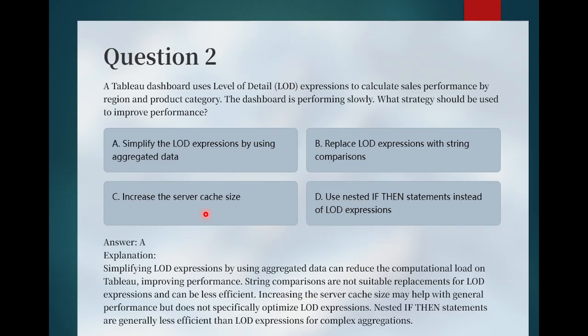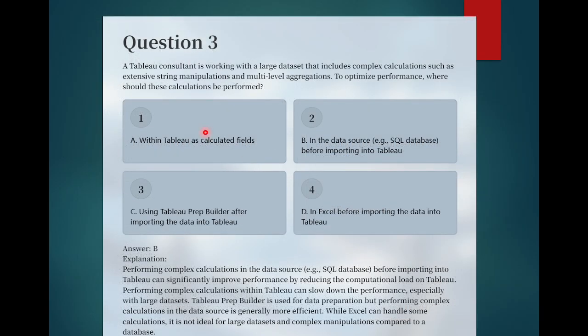It may help with the general performance but does not specifically optimize LOD expressions. Option D is saying use nested if-then statements instead of LOD expressions. Actually, nested if-then statements are less efficient than LOD expressions for complex aggregation. That's why option A is the preferable answer for this question. Moving to the next question.